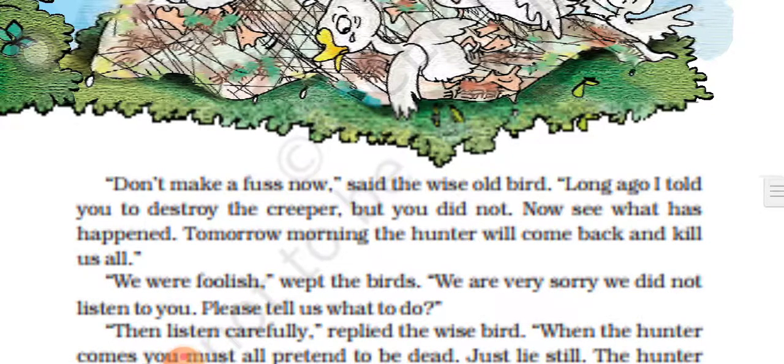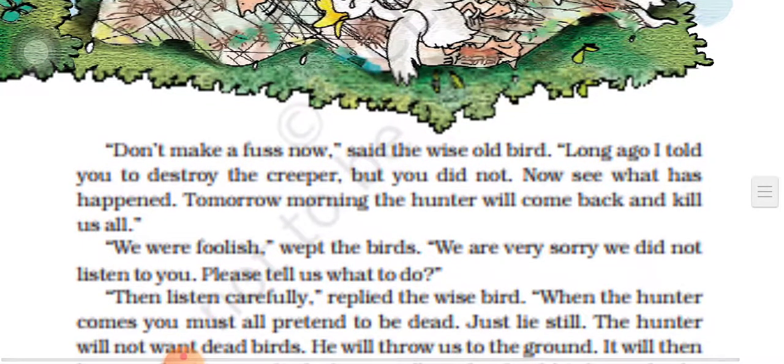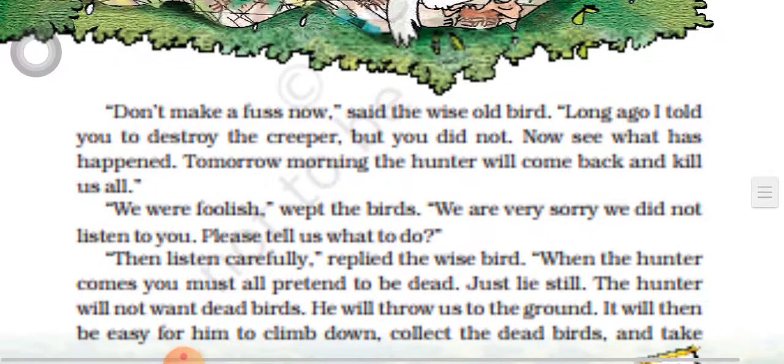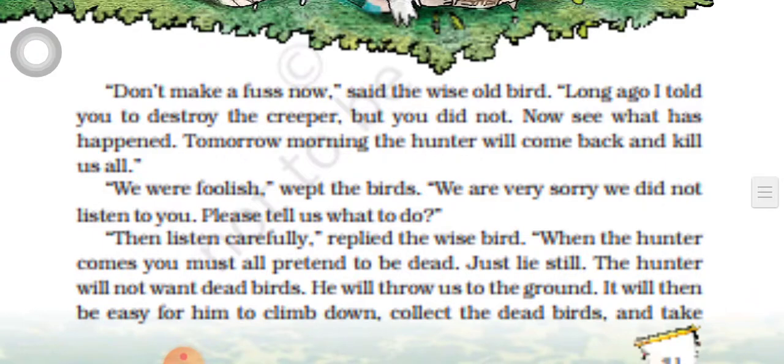Don't make a fuss now. Now what the wise old bird is telling, don't make a fuss now. What do you mean by fuss? Worries or talking about something. Said the wise old bird.